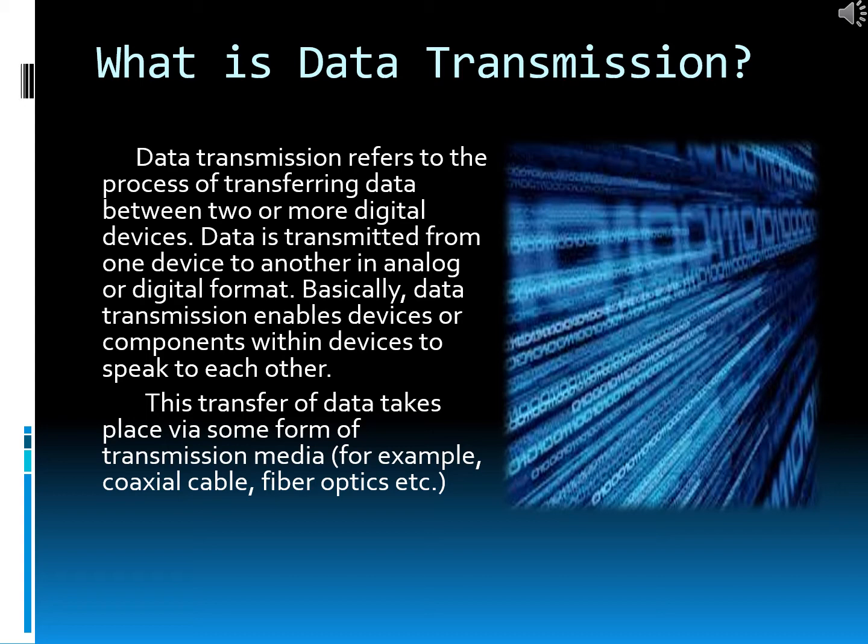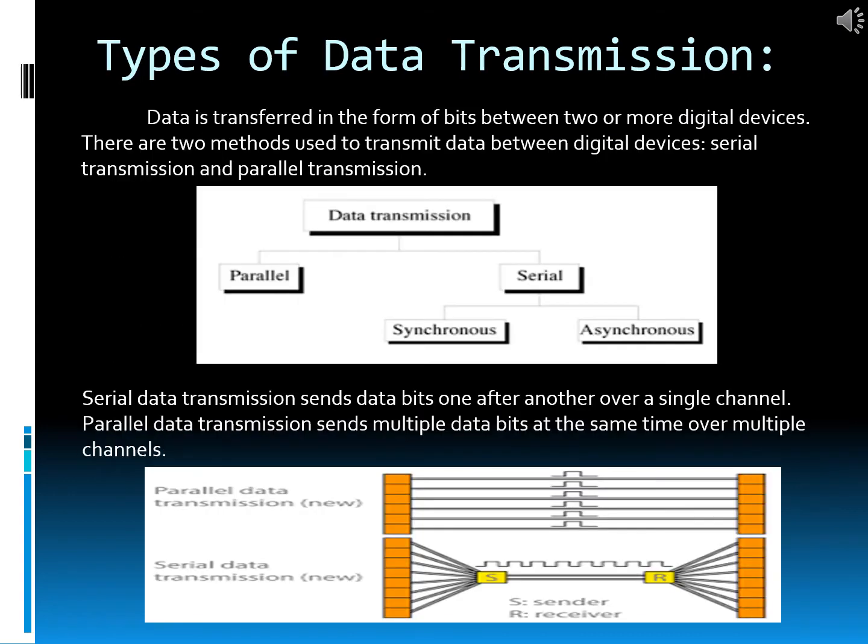This transfer of data takes place via some form of transmission media. Those can be coaxial cable, fiber optics, or twisted pair cable, etc. Data is transferred in the mode of bits between two or more digital devices.